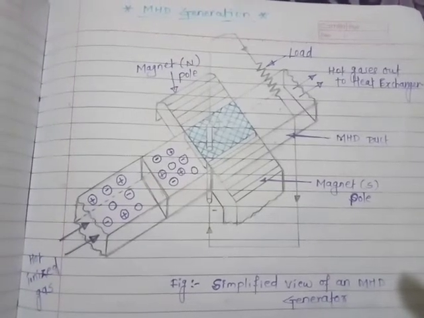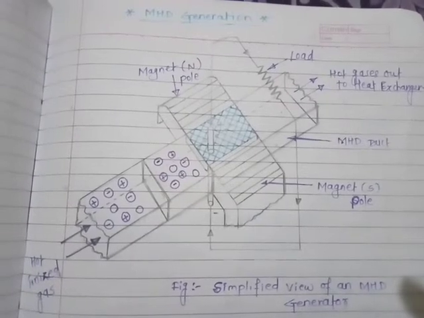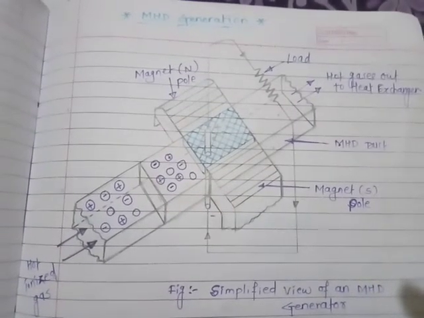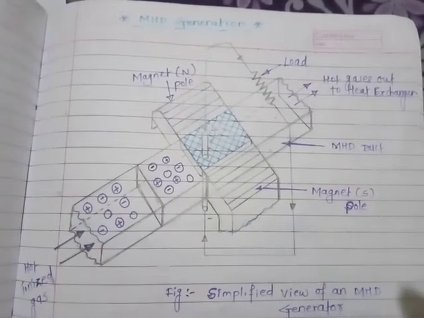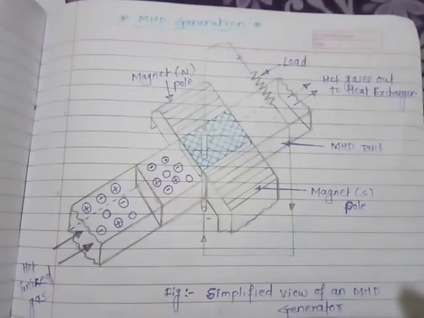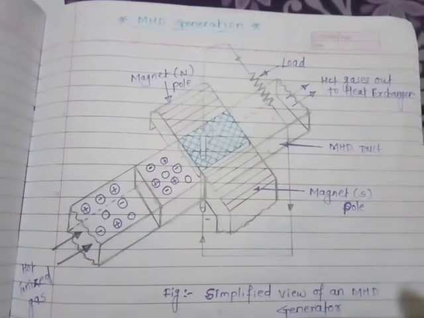As the hot ionized gas or plasma enters the MHD duct, due to the effect of the strong magnetic field and consequent Lorentz force, there is a decrease in kinetic energy of the plasma, and the electrons and ions get deposited on opposite electrodes.